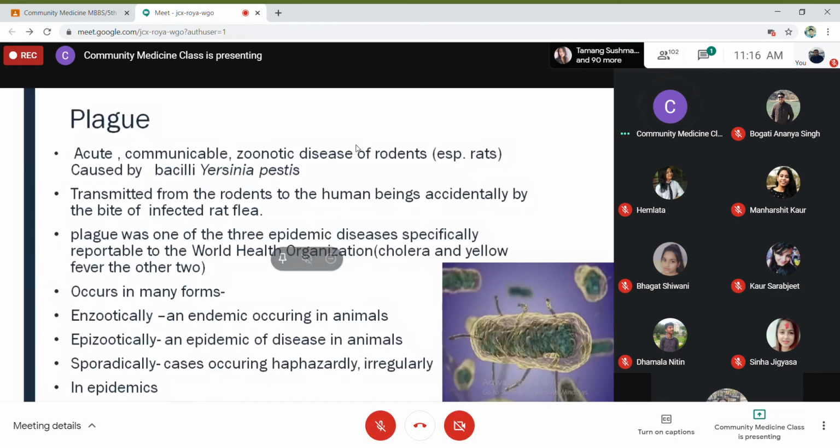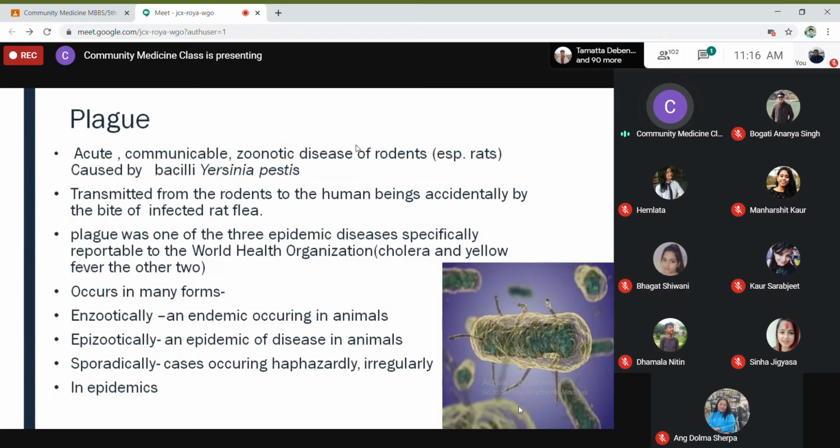Plague, it's again a communicable disease, a zoonotic disease. Zoonotic disease means any disease which is transmitted to human beings through animals. Okay, animal to human being. If an animal plays a role in transmission, then it is called a zoonotic disease. And it's an acute communicable zoonotic disease of rodents.